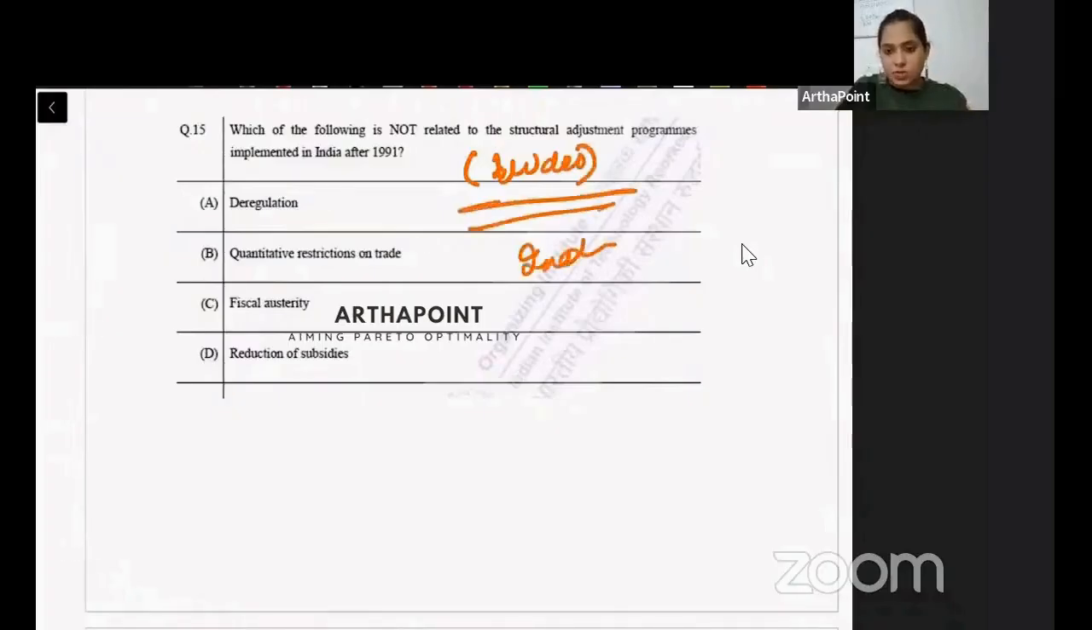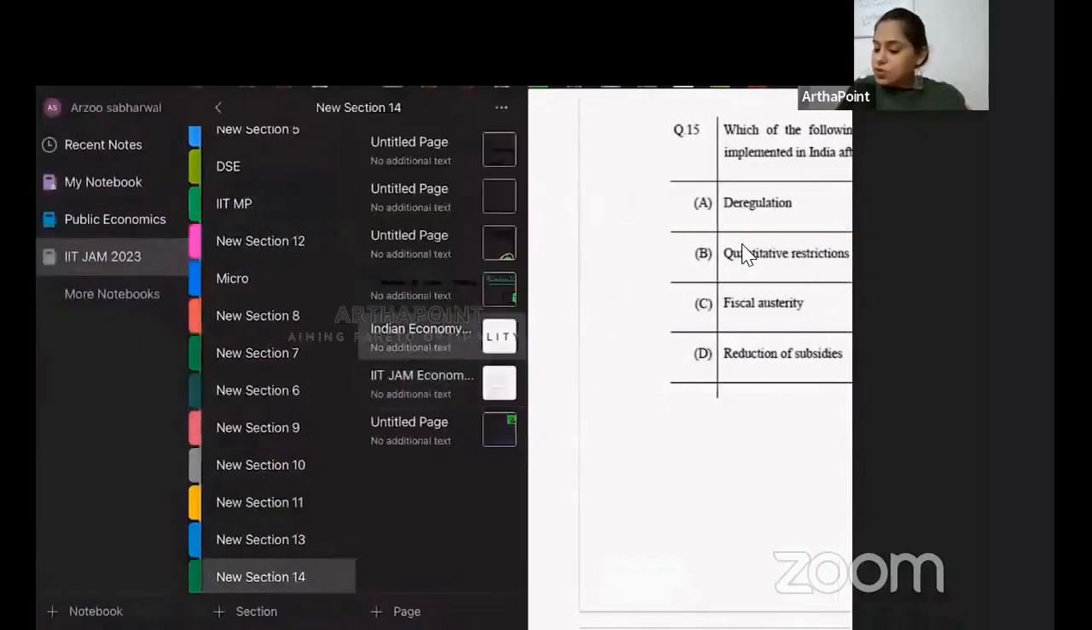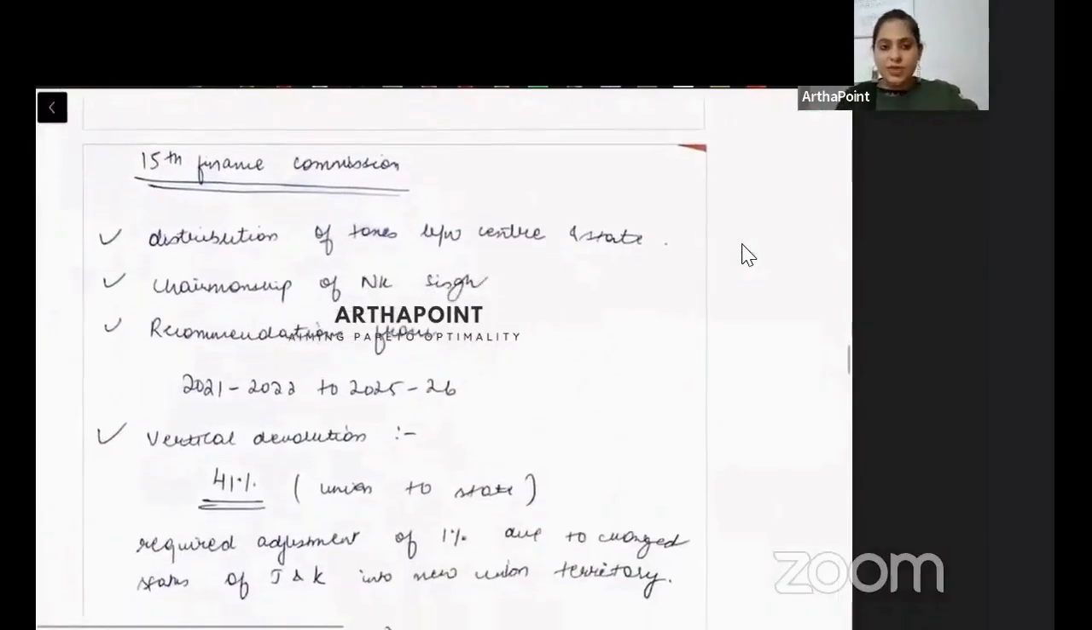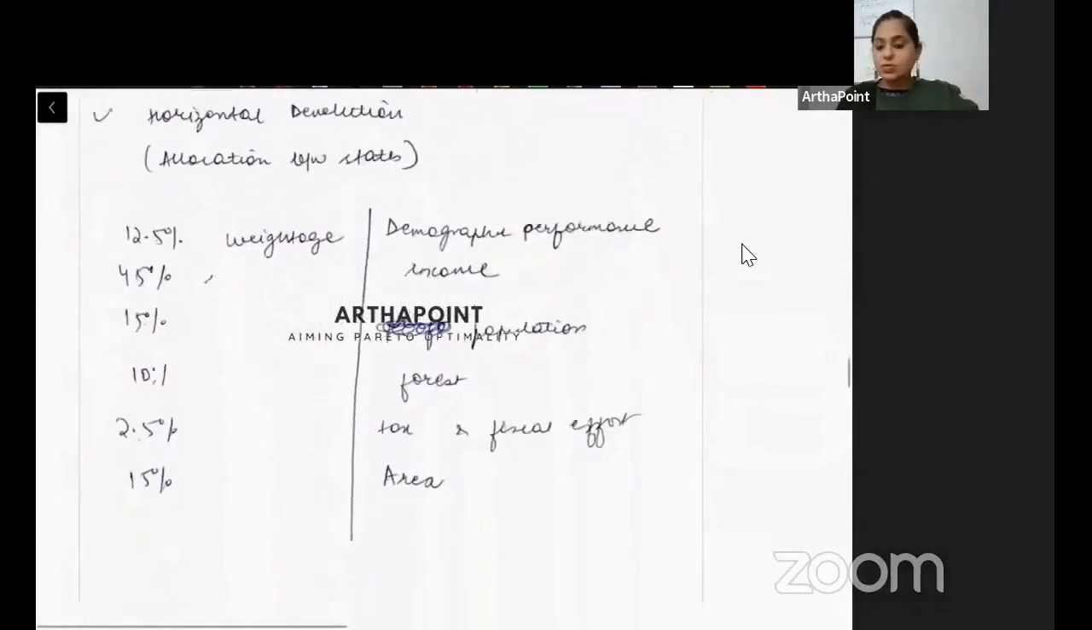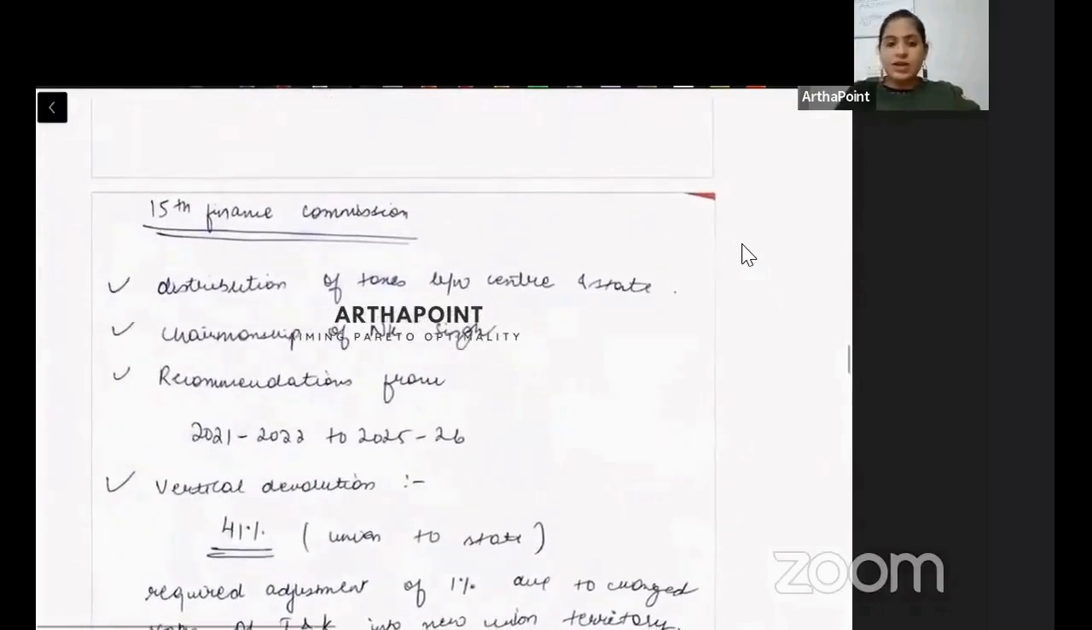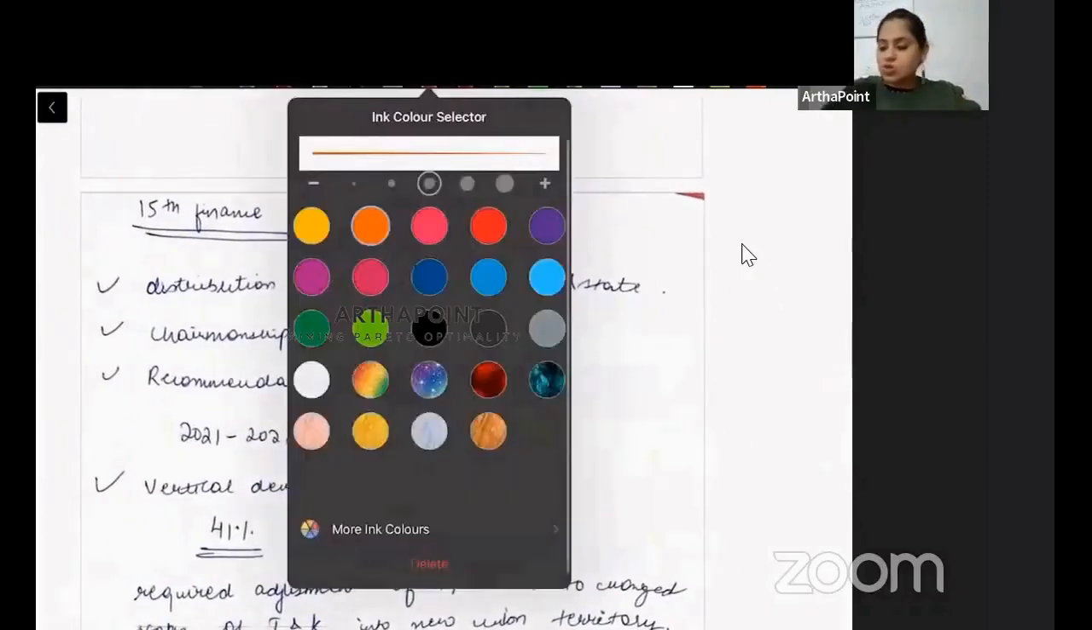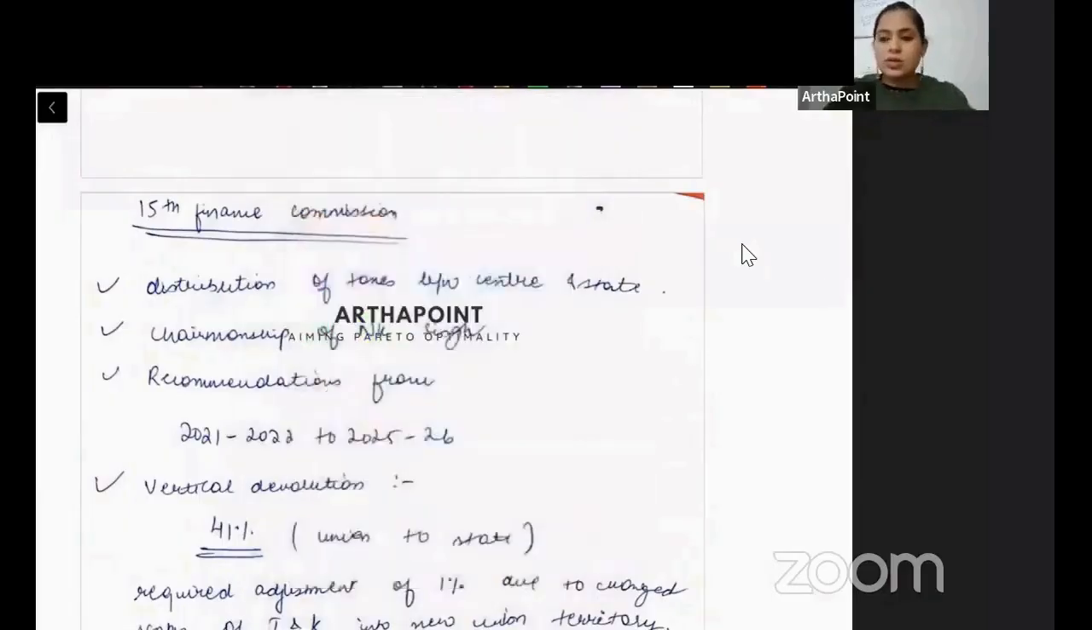reforms. It's in the Indian economy section. Let me give you some gist of it. And oh, I missed this part. Let me first do this. This is not in any question, but I just want to discuss this once.